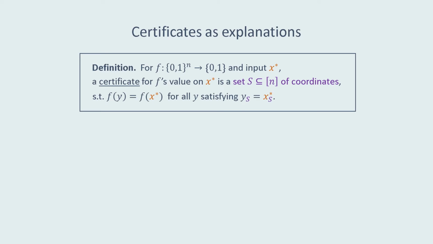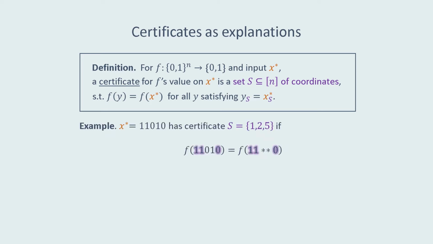Our notion of explanations will be certificates, which are well-studied objects in complexity theory. Informally, a certificate for an input is a subset of its coordinates which certify the function's output on that input. Formally, for a function f and input x star, a certificate for f's value on x star is a subset S of coordinates, such that for all strings y which match x star on the coordinates specified by S, f of y equals f of x star.